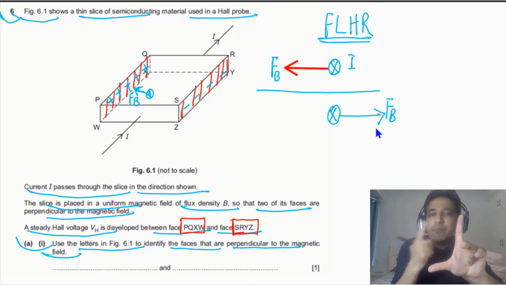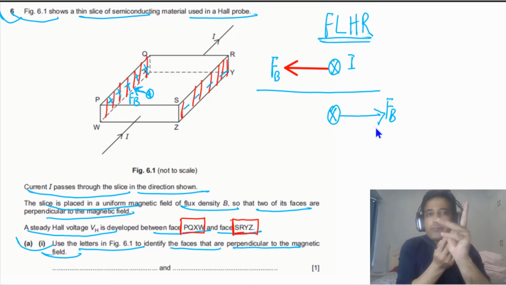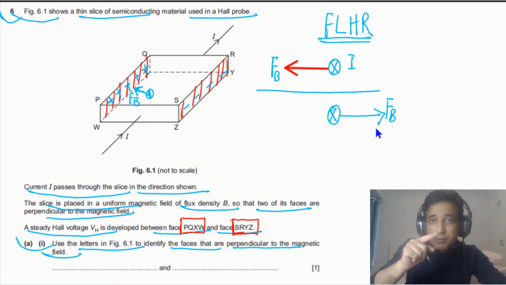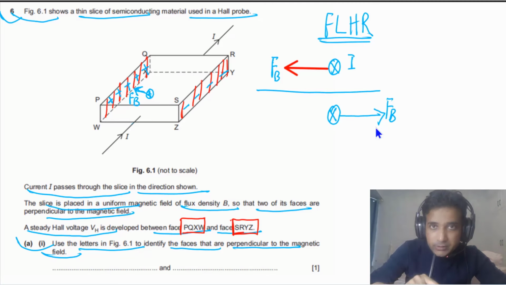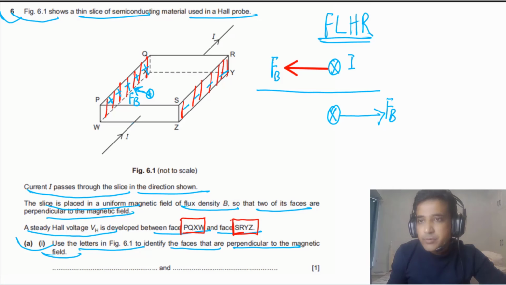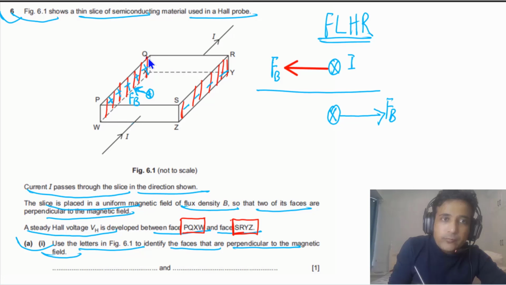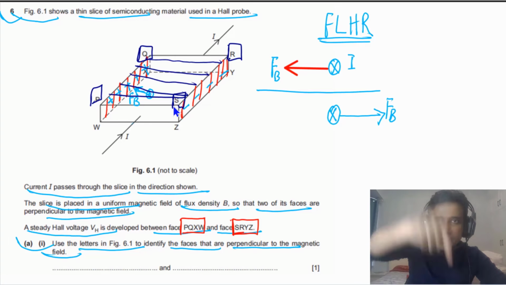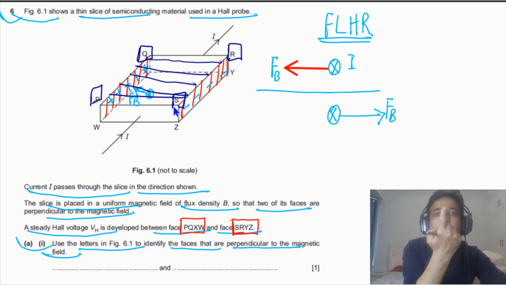If force is to the left, the magnetic field will be up. So it means the direction of the magnetic field is vertically up or vertically down. So the magnetic field is perpendicular to these two faces. We can say this top face is perpendicular to the magnetic field, and this face is PQRS. So the magnetic field is vertically down, or you can say pointing vertically up. So it is perpendicular to PQRS.